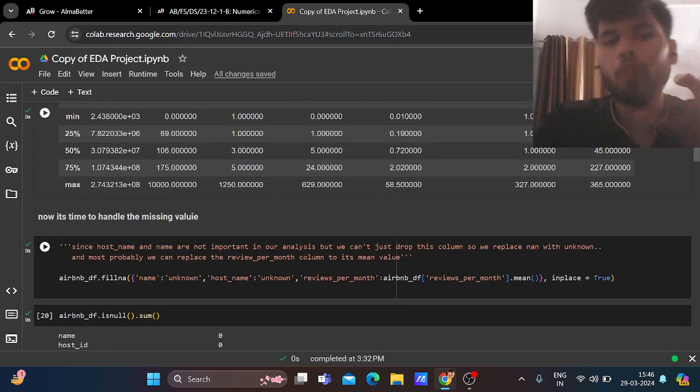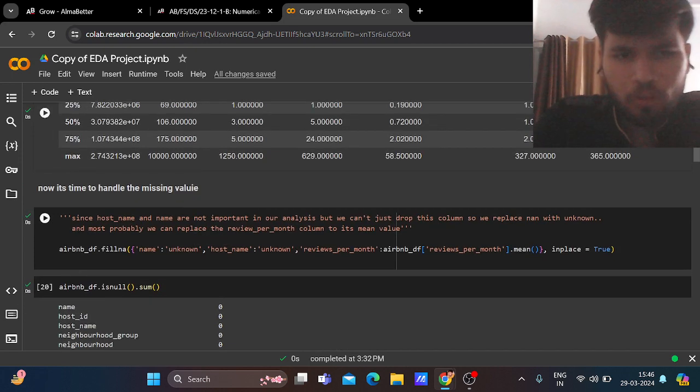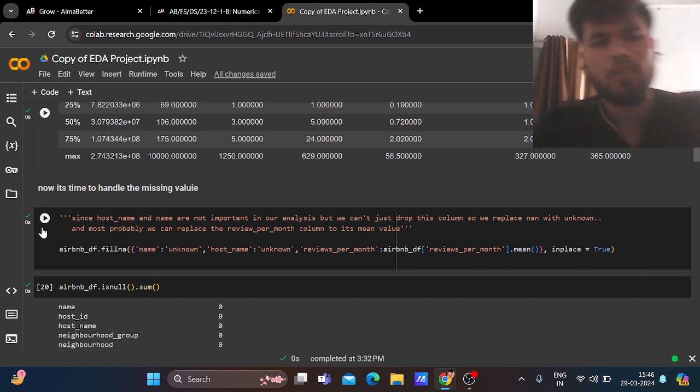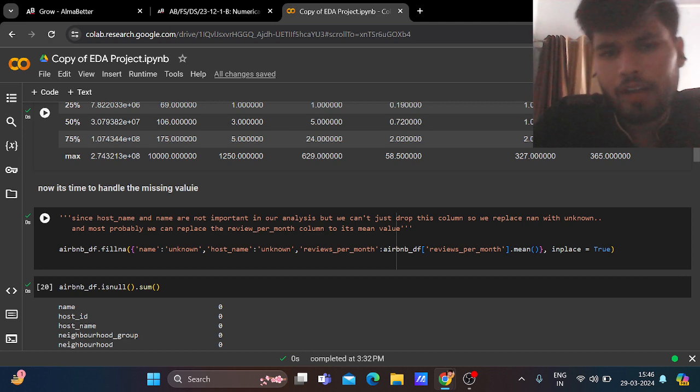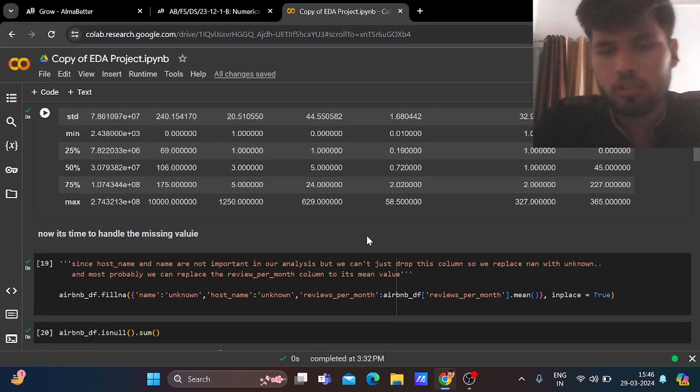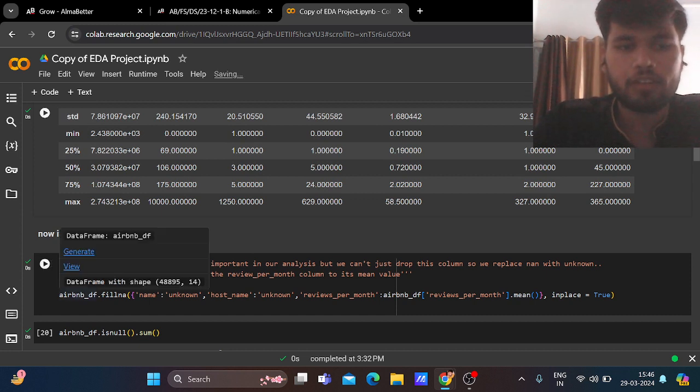Now it's time to handle all the missing values. Since host name and name are not important in our analysis, but we can't just drop these columns, as I told you earlier, we replace them with an unknown name. And most probably we can replace the last review per month column with its mean value, because reviews per month also has 10,052 null values. So this is the code for the fillna function.